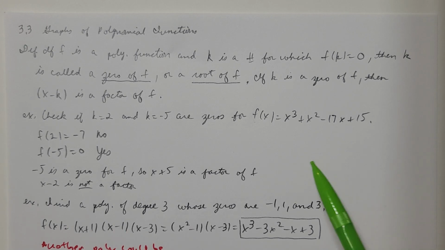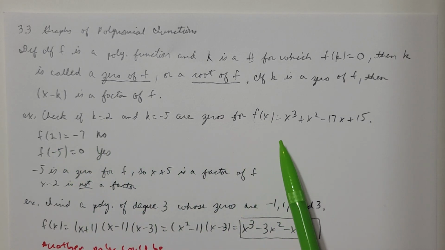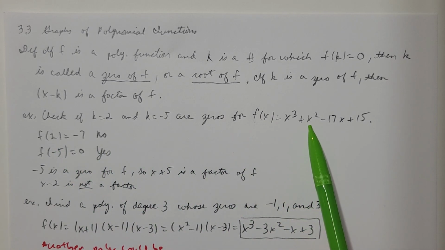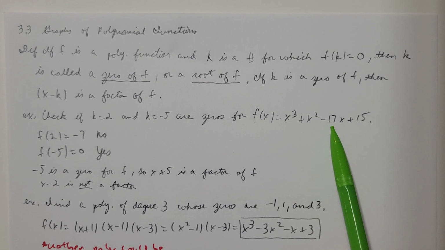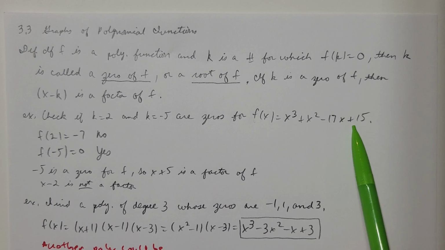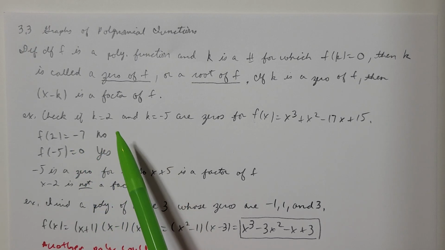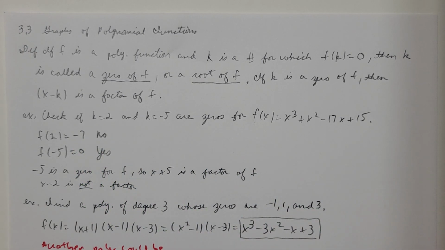So if I plug in 2 here, 2 cubed is 8, plus 2 squared is 4, so 8 plus 4 is 12, minus 34 is -22. -22 plus 15 is -7. So I'm not getting a 0 in return. That means that 2 is not a 0 of f.